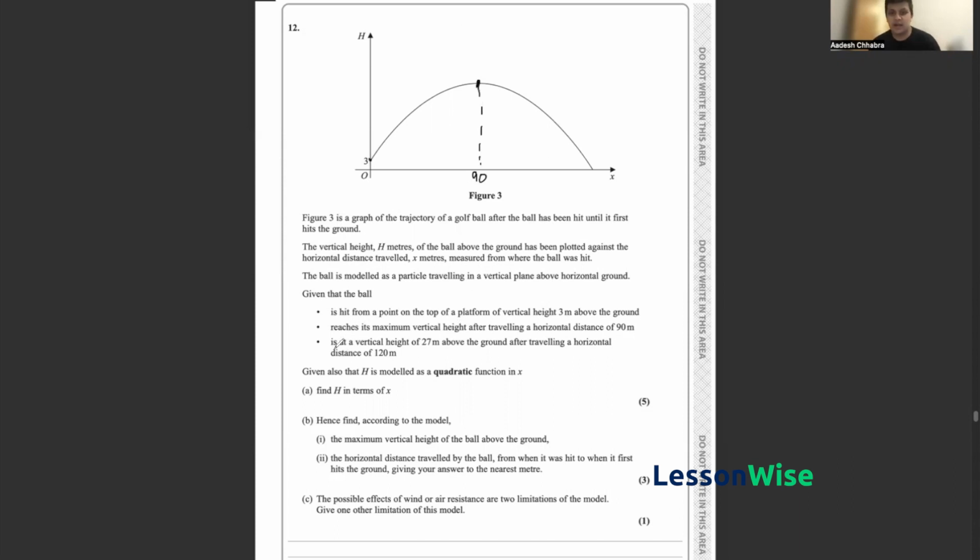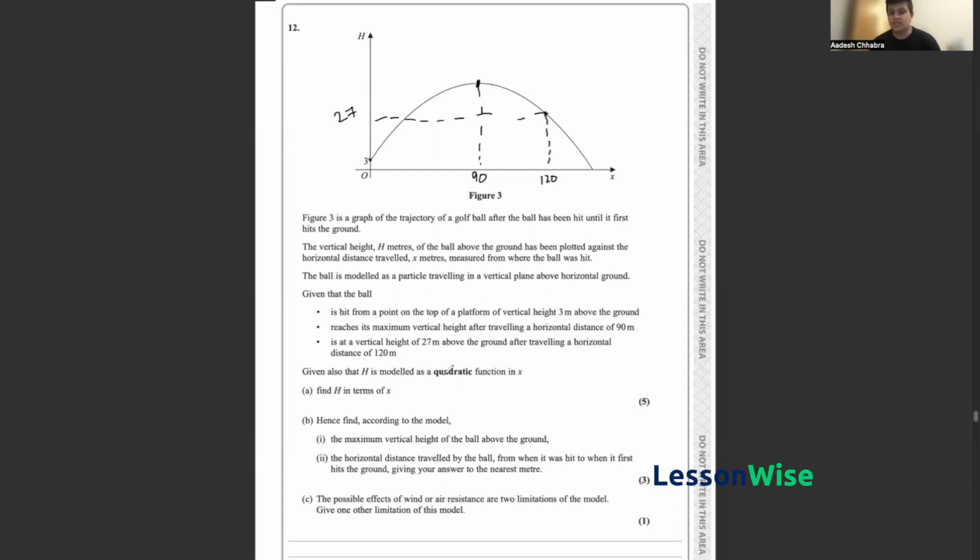And then thirdly, we've been told that the ball reaches a vertical height of 27 meters above the ground after having traveled a horizontal distance of 120. So if we assume the point to be somewhere around here, we see that the horizontal distance is 120 and the vertical distance is somewhere around here, which is 27 meters. So in part A, we've been asked to find h in terms of x.